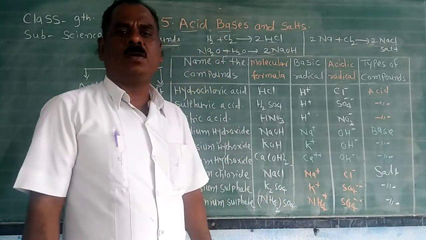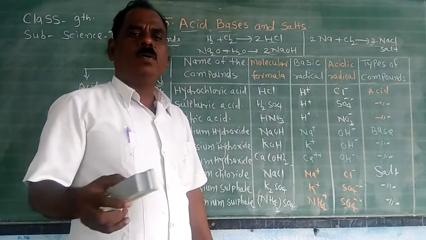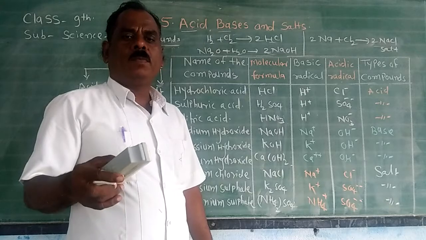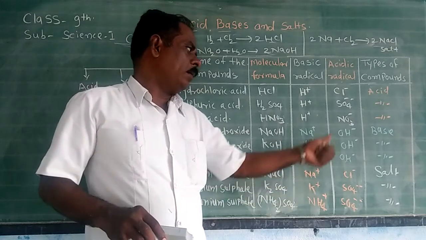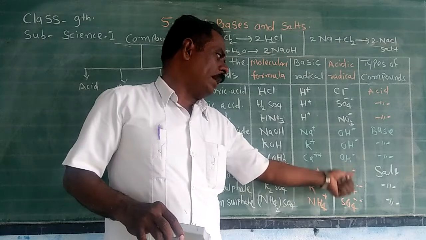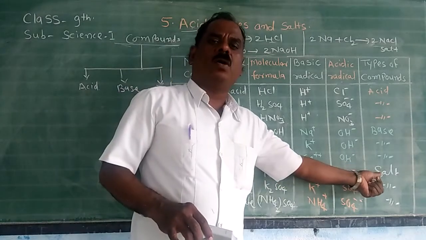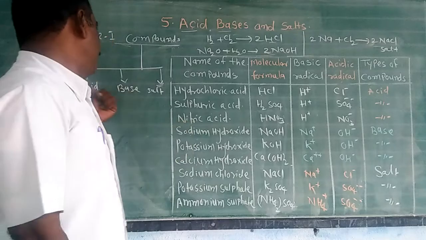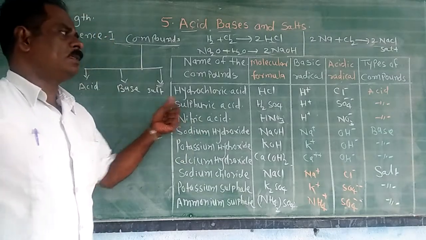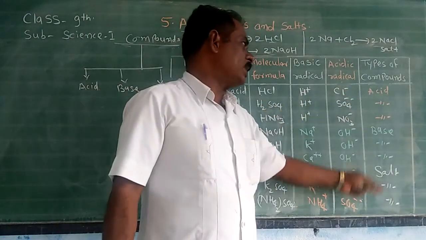Understand the definition of salt? The compound which has a positive charge ion other than hydrogen and a negative charge ion other than hydroxide is called a salt. It means that compounds are mainly classified into three types: acid, base and salt. These are the examples of acid, base and salts.